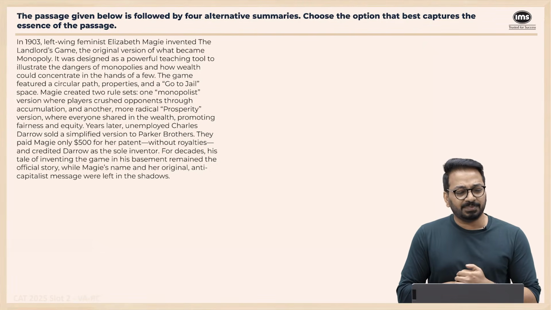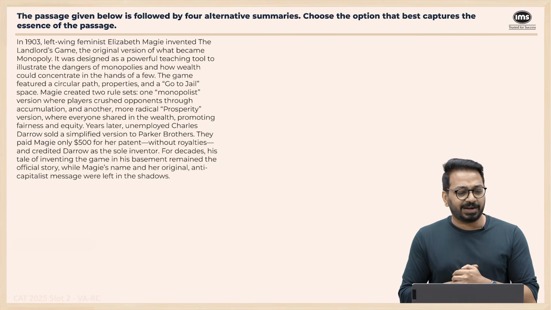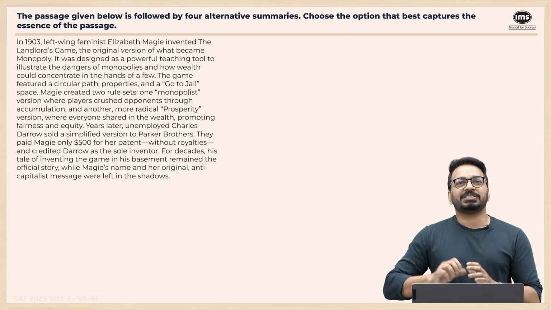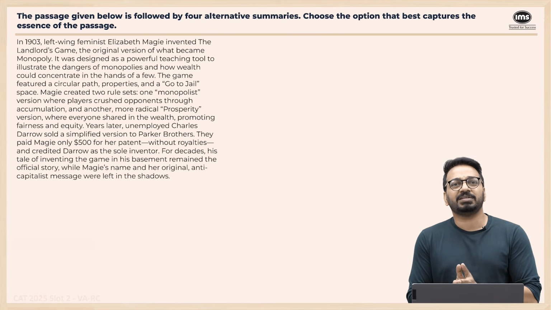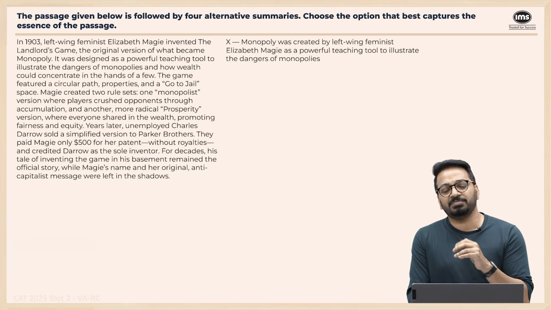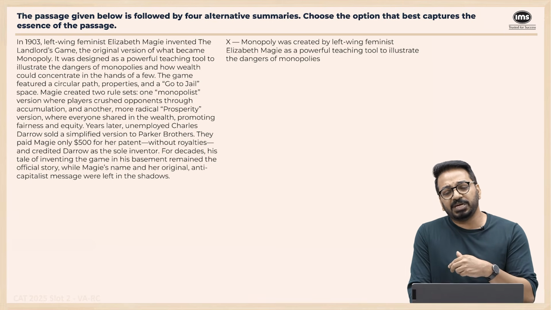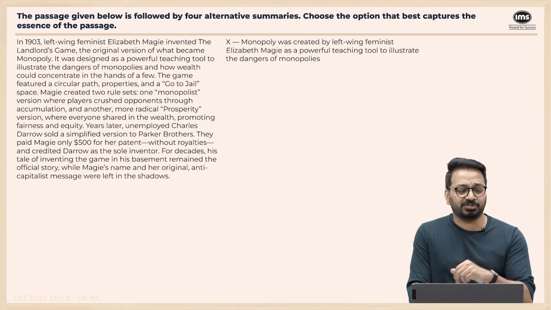Yet another summary question. In 1903, the left-wing feminist Elizabeth Maggie invented the landlord's game, the original version of what became Monopoly. It was designed as a powerful teaching tool to illustrate the dangers of monopolies and how wealth could concentrate in the hands of a few. Right? It's saying that the person who invented Monopoly was so-and-so, and the original name was the landlord's game, and it was created by a left-wing feminist who wanted to educate people about the dangers of monopolies through this game, right?